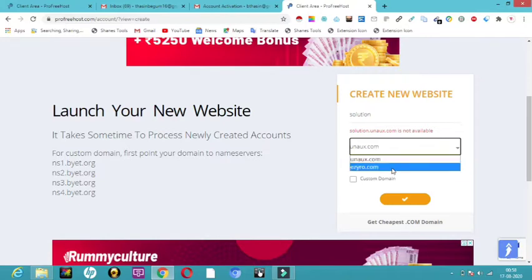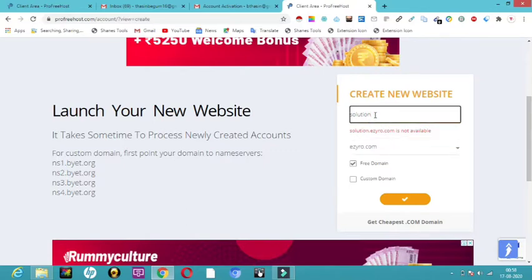So it is asking me to choose any one of these because it's a free hosting, so definitely they will have their own link attached to this. So I will just click on e0, which looks nice. So now my solution.e0 is not available. In the sense, someone is using the solution.com website, so I cannot keep that name, so it is not available.